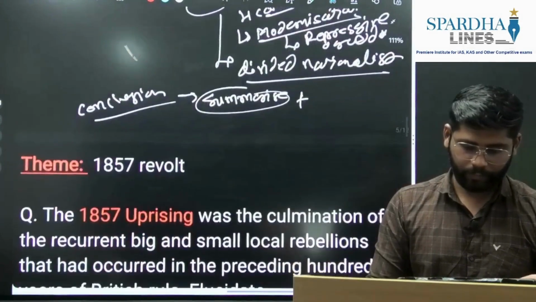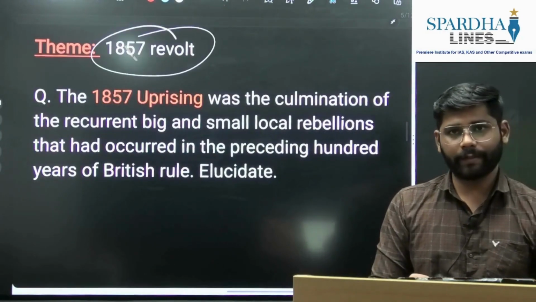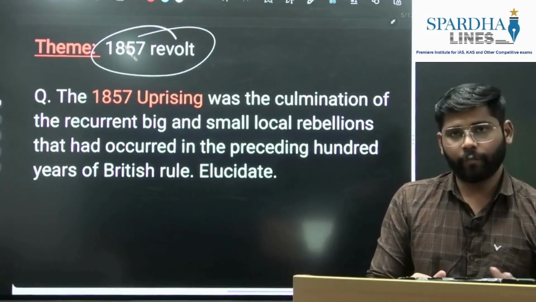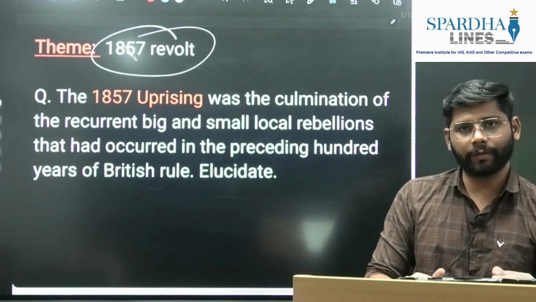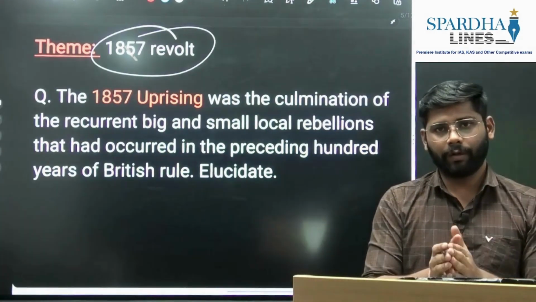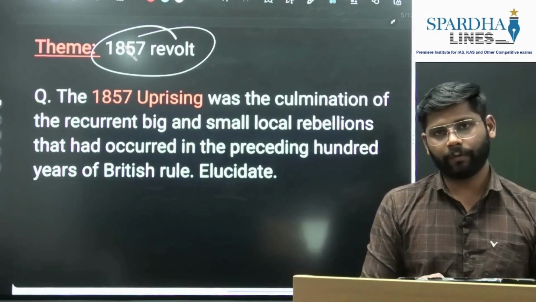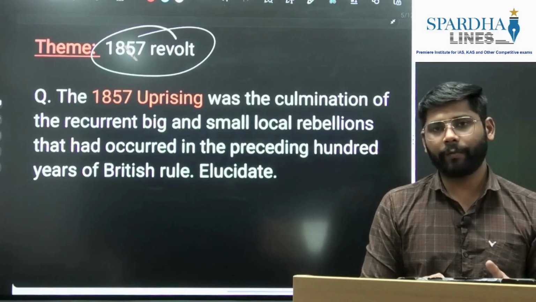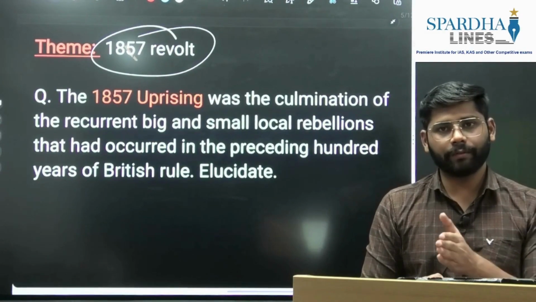Then the next theme is the 1857 revolt. This is again something UPSC usually asks questions on, because the 1857 revolt is very important: whatever developments happened before and after the 1857 revolt, if you try to link them, they are linked to it. Whatever social, economic, political developments were there before 1857 eventually caused the revolt.